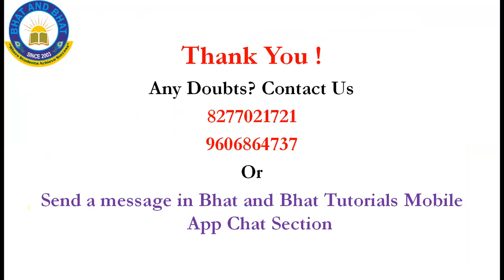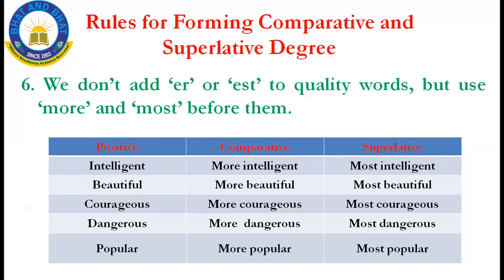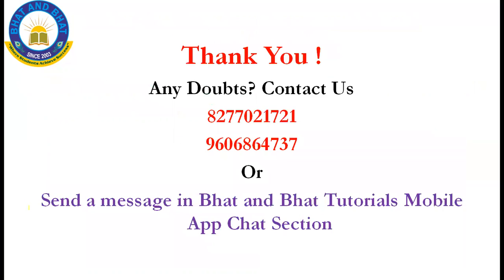We'll recall once. The first rule is adding er and est to the given adjective. The second rule is that we add er or est to the word ending with e: we see whether the adjective is ending with e, and make it comparative by adding r and superlative by adding st. For words ending with y, first replace y by i, and then add er to make it comparative and est for the superlative degree.